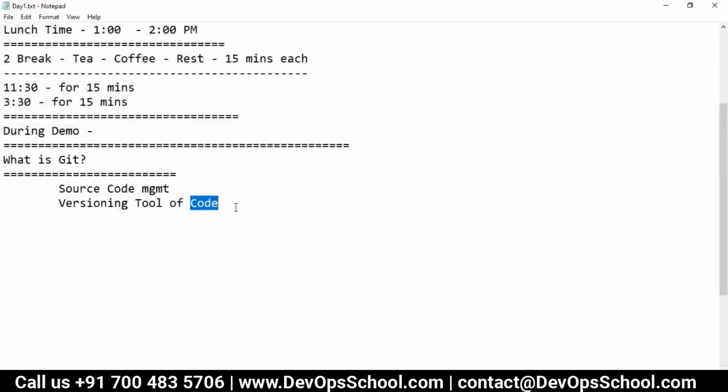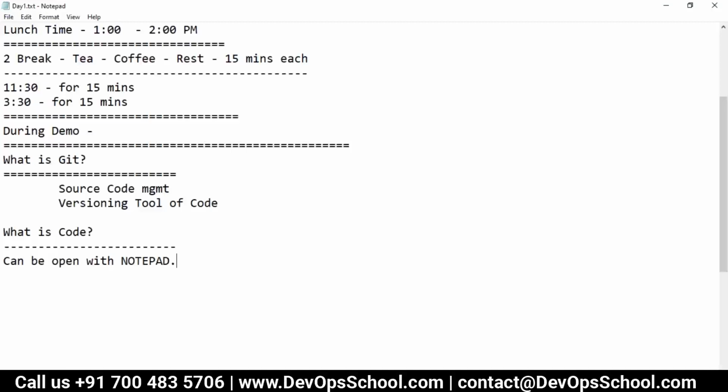What is code? There is a very simple definition I would like to give you. Code which can be opened with Notepad. I'm just putting it in a simple way so you understand. Code can be anything. Code can be a script written in any language. Code can be a program written in any programming language.